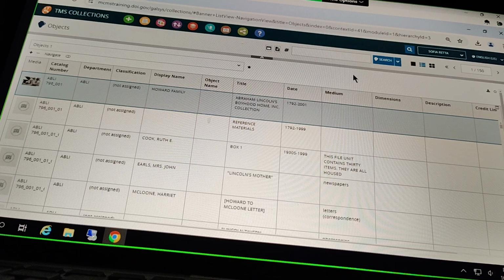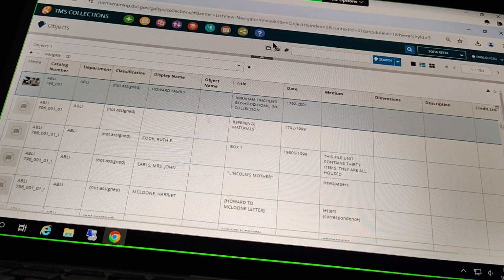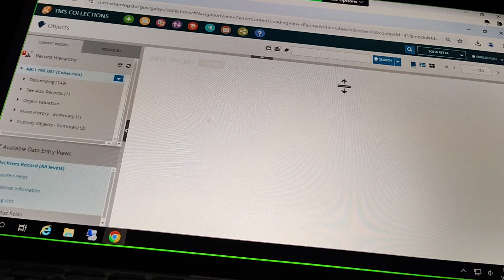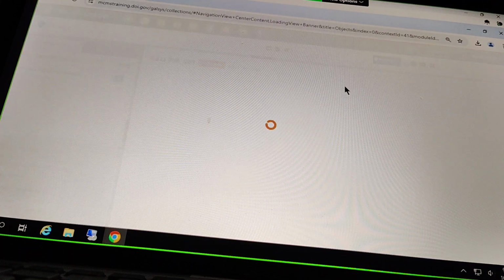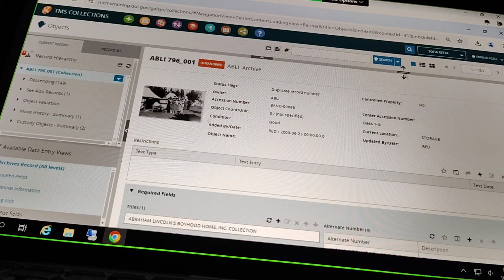Hey, I've got a colleague here with me, and somehow that top banner part had collapsed. So we've got it open now. Did you click on that horizontal line? Yes. That can hide this top section. Okay, anyway, thank you. Sorry to hold up the class. No worries. Are you good now? You're able to see the record hierarchy over here and everything? Nope, I still don't have the record hierarchy. Okay. Were you able to move to the data entry view from the list view? Okay, I'm good. Thank you. Got it? Okay, great.